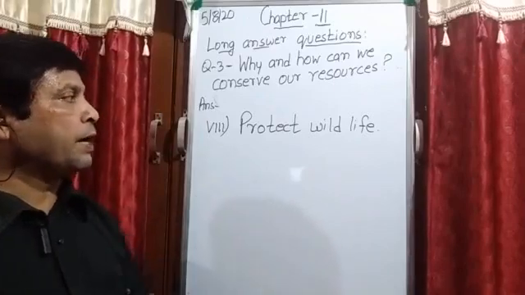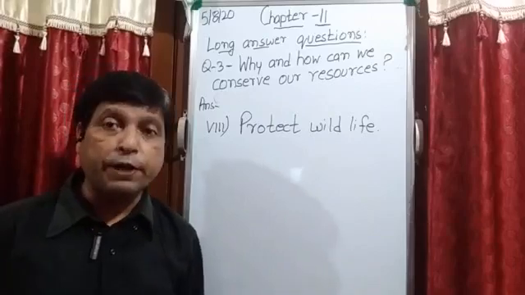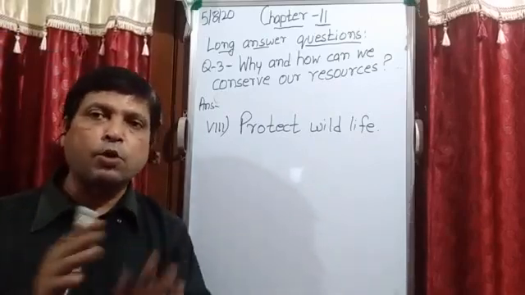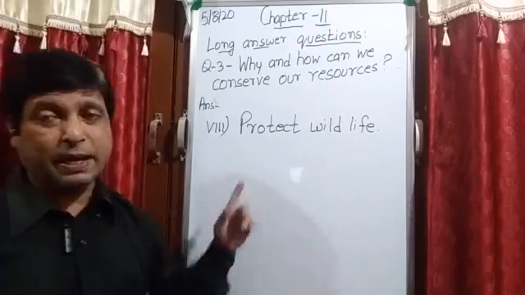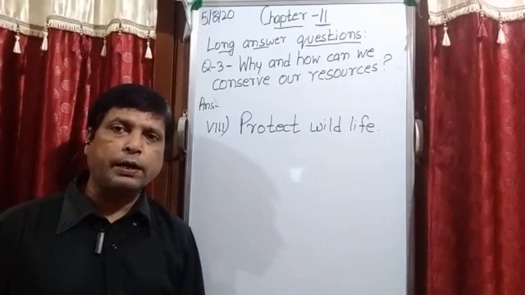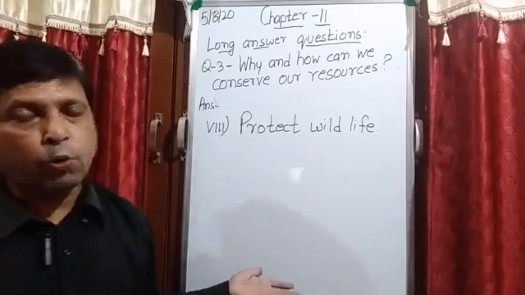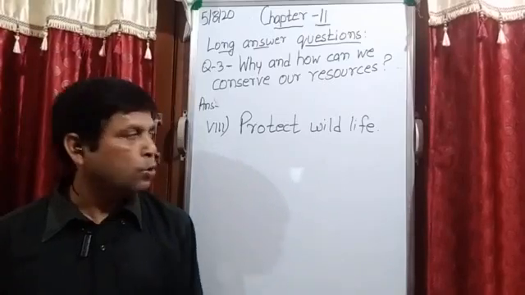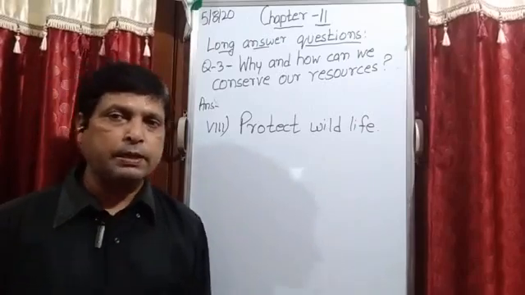Because, student, after studying the whole chapter, you know that natural resources are very important to us, and without these natural resources life is not possible. And all these natural resources are present on the planet earth. That is the reason there are 8 planets, and out of 8 planets, earth is the only planet in which life is possible. So student, I think now the whole chapter 11 is completed.